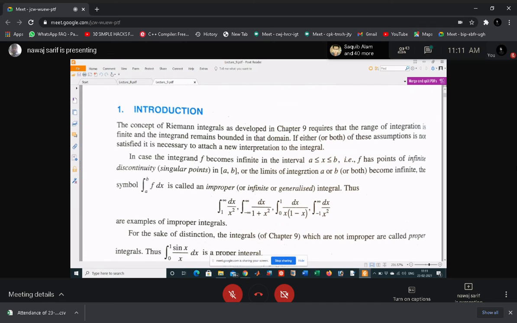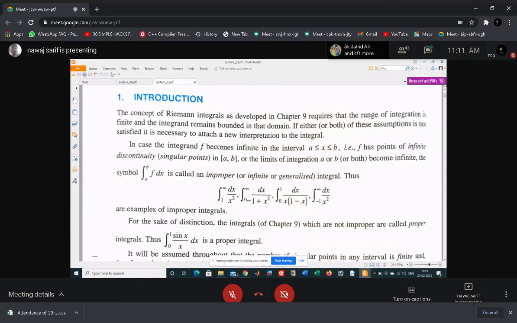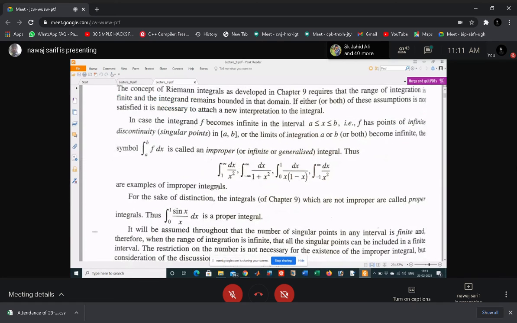So there are several types of cases: either a discontinuity at a, or at b, or in between a and b. Now we'll discuss all these types of integral.